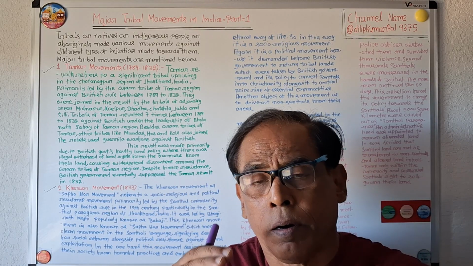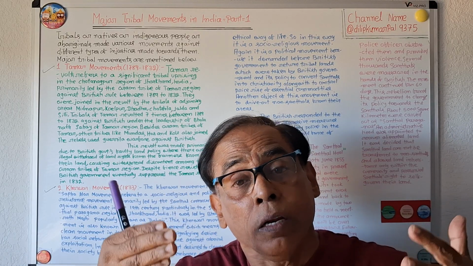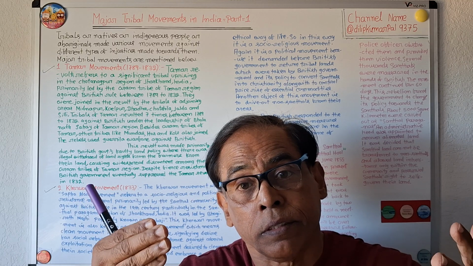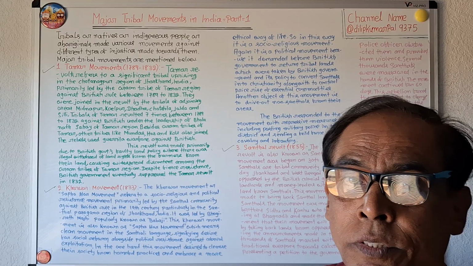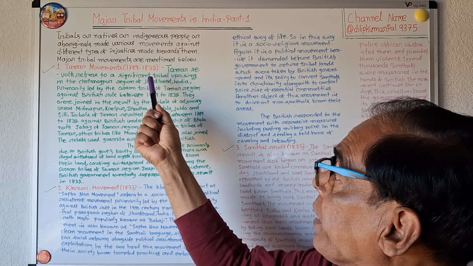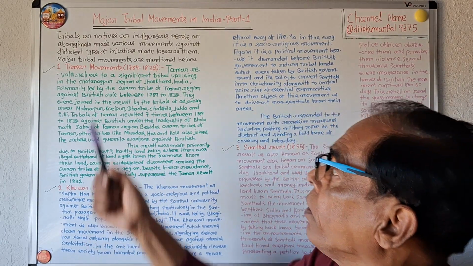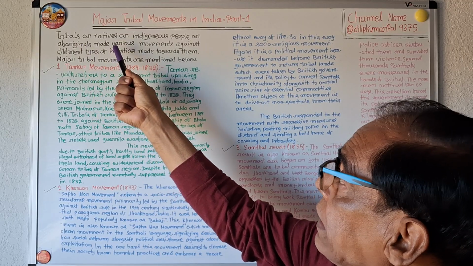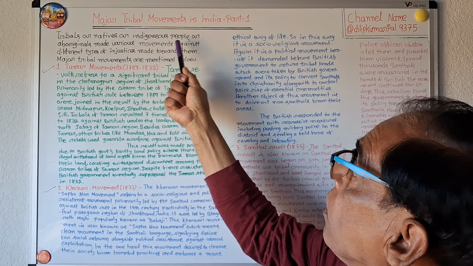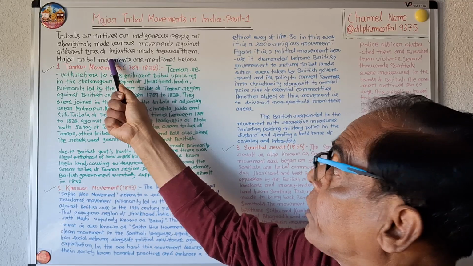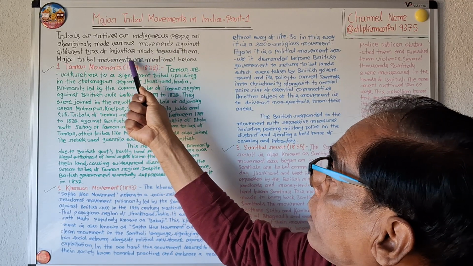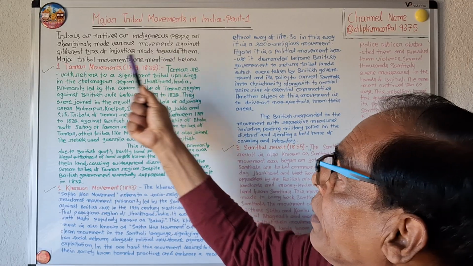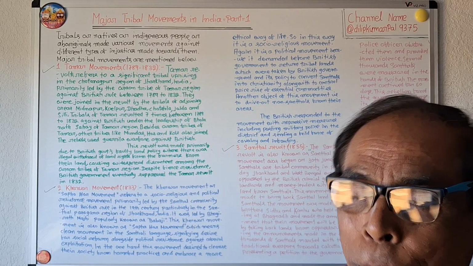Let us start. Major tribal movements in India. So first of all, let us take up the Tamar movement, 1789 to 1832. Tribals or natives or indigenous people or aboriginals made various movements against different types of injustices done towards them. Major tribal movements are mentioned below.